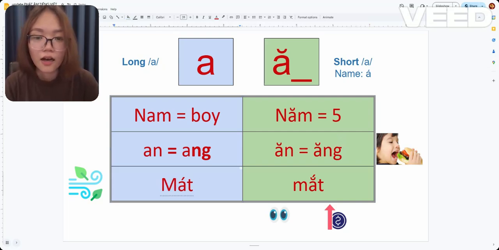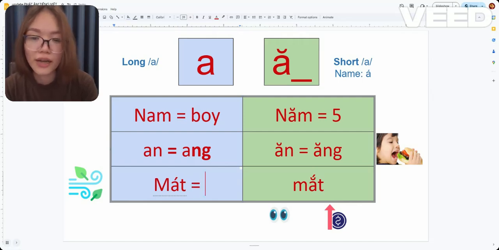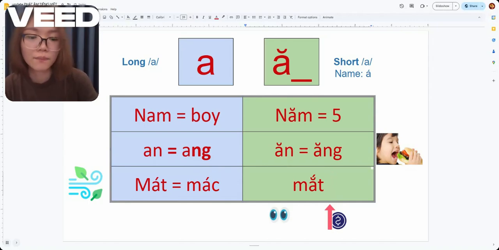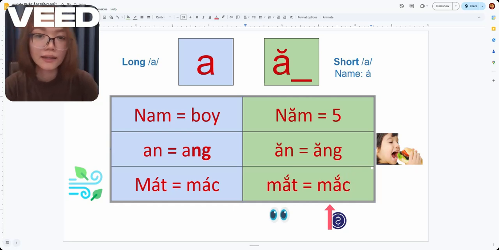And we have a similar rule for this one. The ending t, we pronounce it as ending c. And we have mac, mac. This one is k. Mac, mac. And then we have mac. All right.